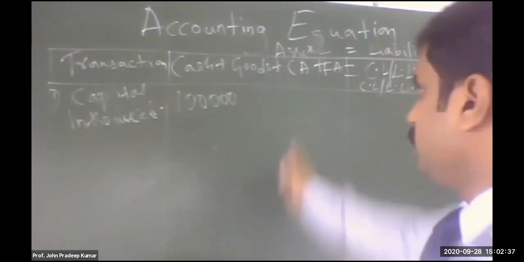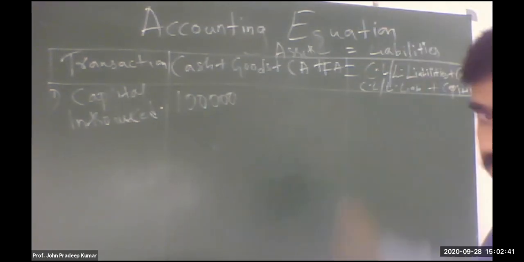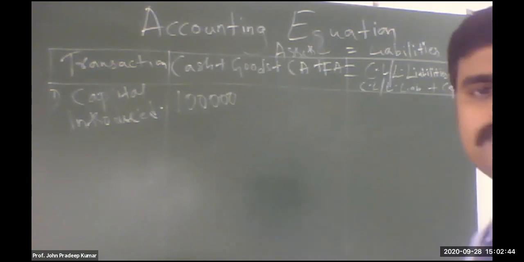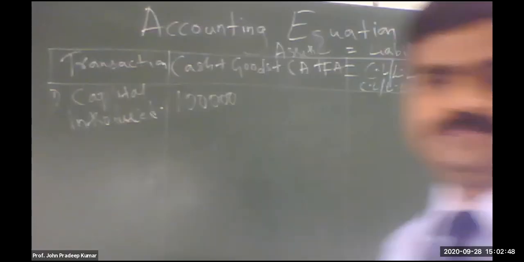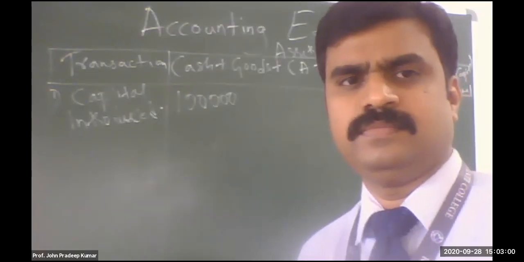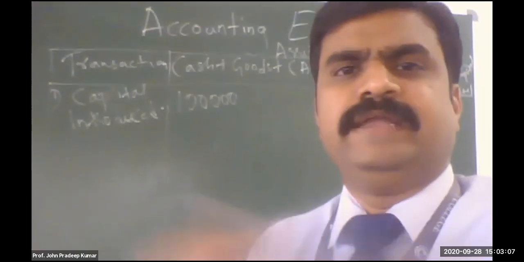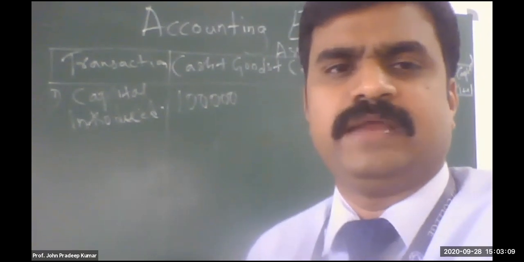But it has to tally. Your assets should be equal to liabilities. It is not tallying now. So where do you write the remaining? Capital. Why do you write it in capital? Because he's starting the business with cash. It is our capital. Who is giving that money? A, the owner. It is payable back to him. Whenever the owner is giving any money, you should write it under the heading capital. Is it clear? Yes, sir.